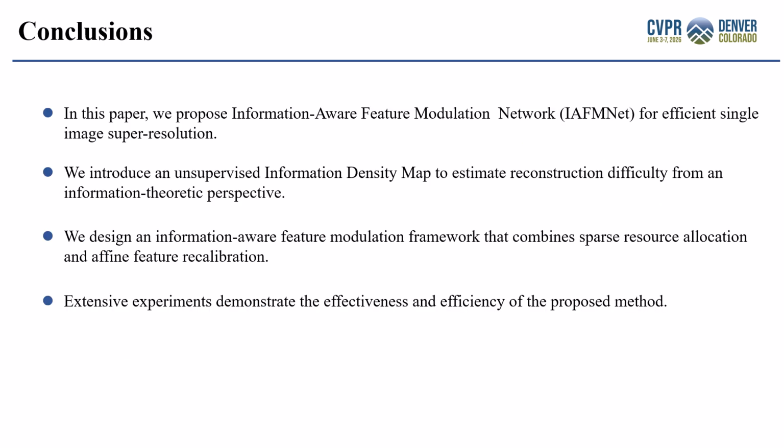In conclusion, we propose IAFMNet for efficient single-image super-resolution. Our key insight is that image regions exhibit non-uniform information density, and informative regions should receive more computational resources. To achieve this goal, we introduce an unsupervised information density map derived from information-theoretic encoding costs. Under the guidance of IDM, the proposed framework combines sparse resource allocation and affine feature modulation for adaptive feature enhancement. Extensive experiments demonstrate that IAFMNet achieves a favorable balance between reconstruction quality and computational efficiency.